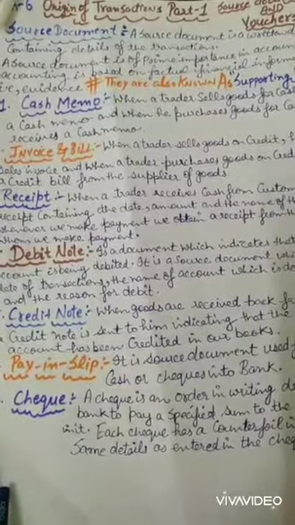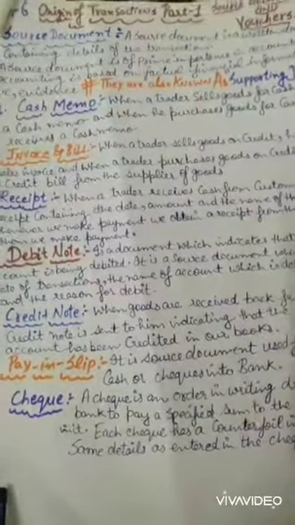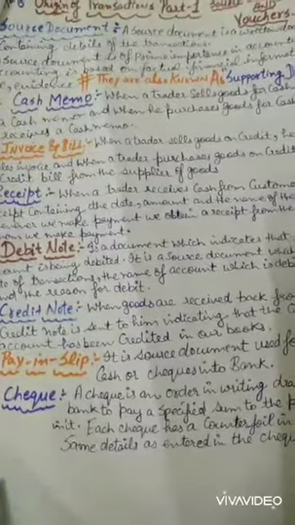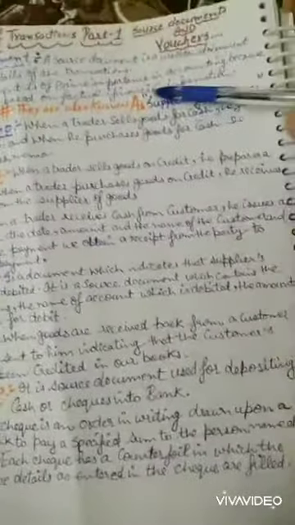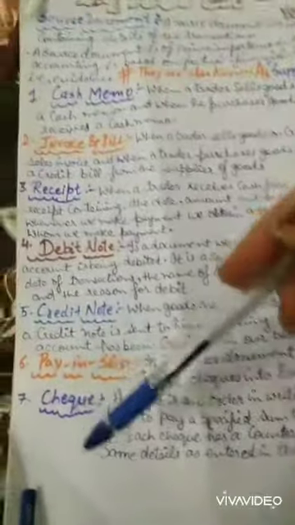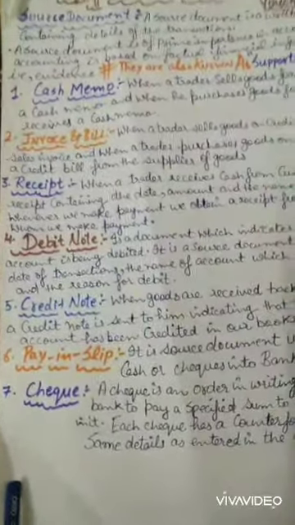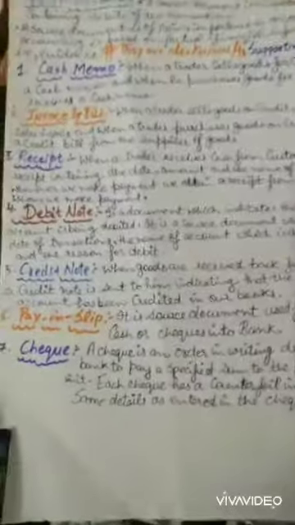A source document is known as evidence, proof that a sale or purchase was made. That's why it is called a supporting document. There are seven source documents. I'll give you an example of each one by one.